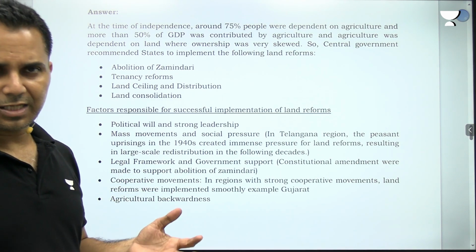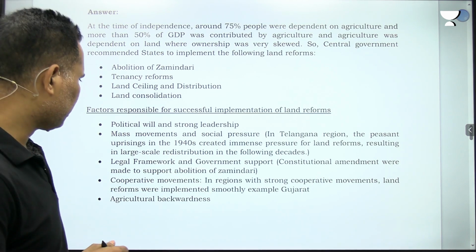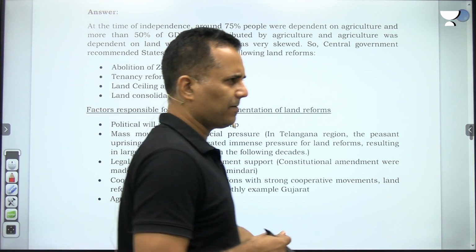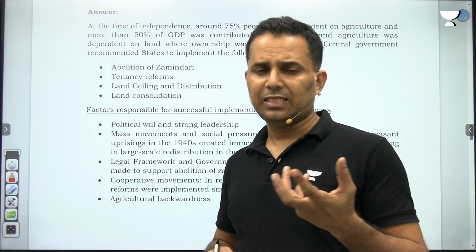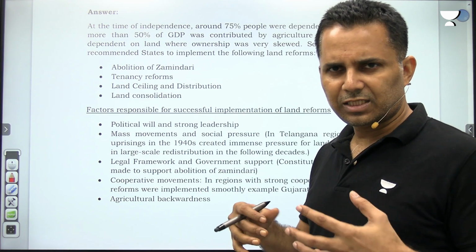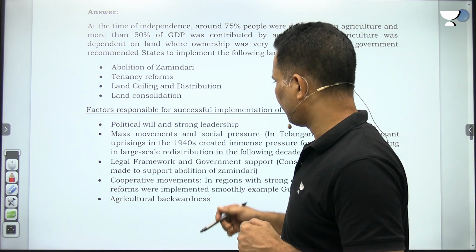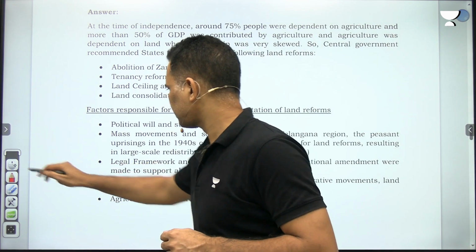Cooperative movements, like in Gujarat, there were cooperative movements which also led to the successful implementation of the reforms in those areas. And agricultural backwardness, as I said, the majority of the people who used to cultivate, the peasants, didn't have land. So there was political pressure on the government also that these reforms must be done. So these were the reasons for the successful implementation of the reforms.